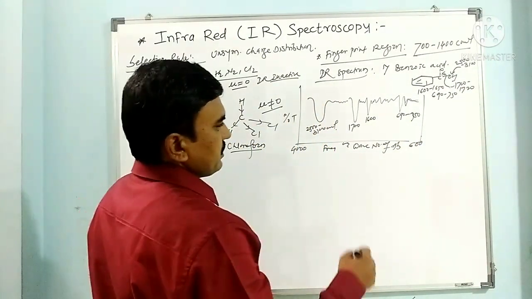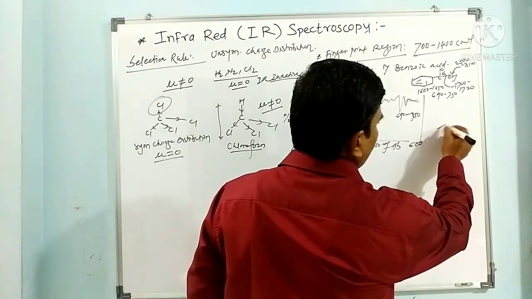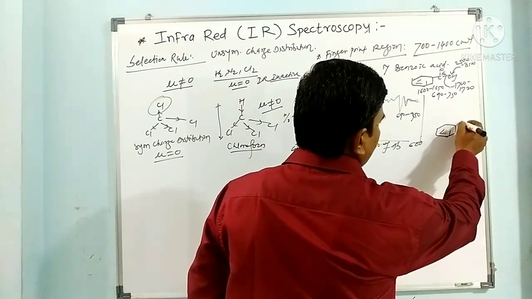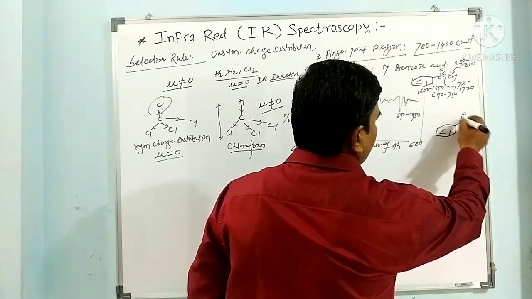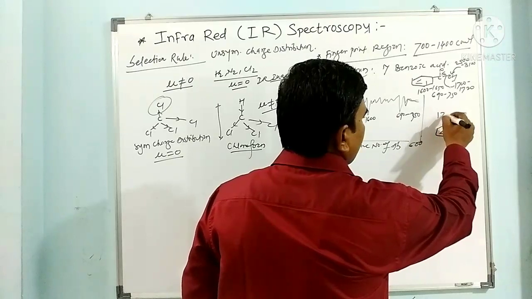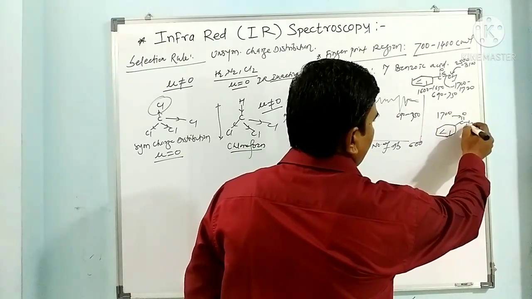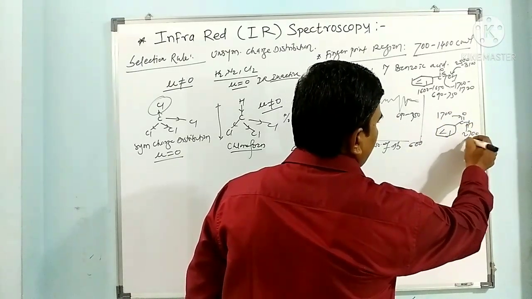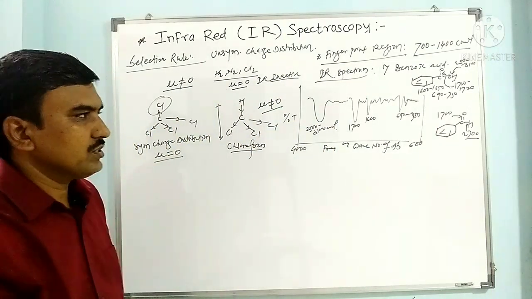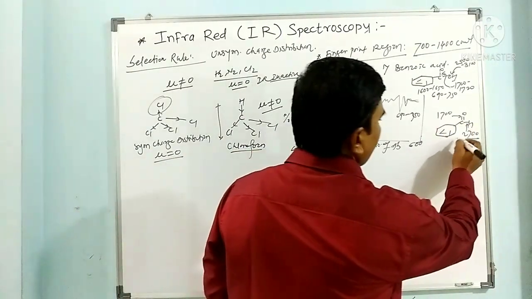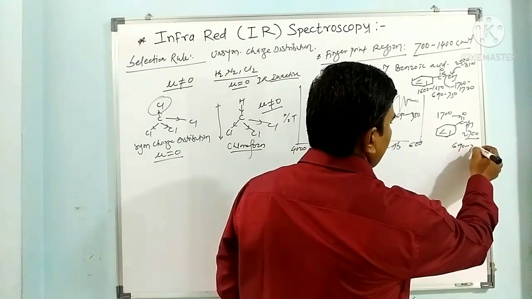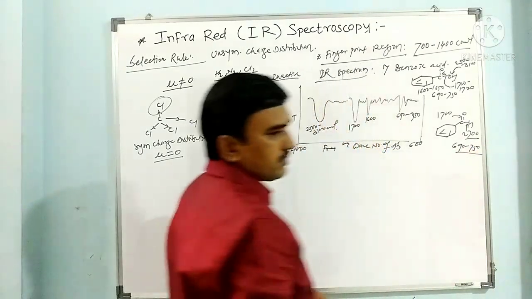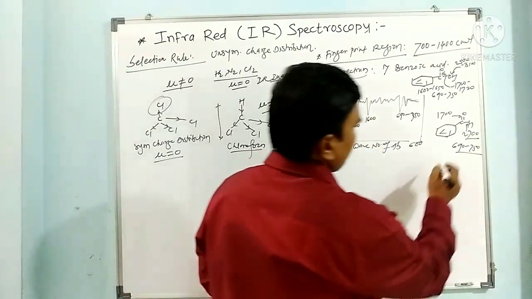For benzaldehyde, if you see the structure, C=O and H. The carbonyl stretching frequency is around 1700, this is around 2700, the carbonyl hydrogen stretching frequency, the formyl hydrogen. This is 690, 750, the CH bending frequency for the monosubstituted ring.